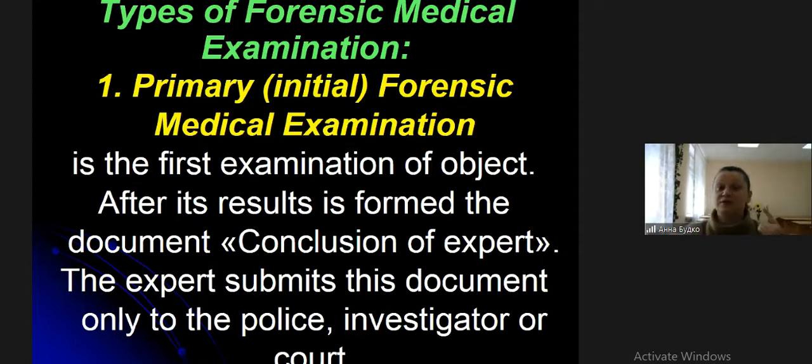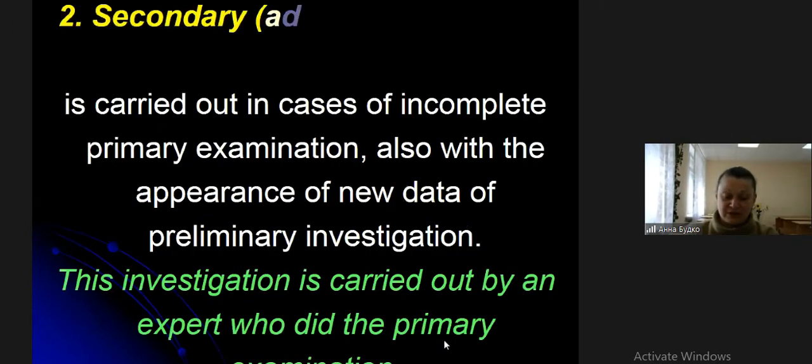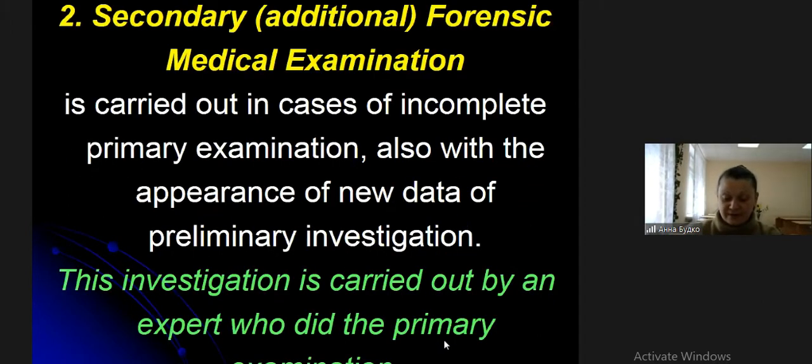examination. So the first type, primary forensic medical examination, as the name says, initial forensic medical examination. And look, my dear friends, next type, secondary forensic medical examination, is carried out in cases of incomplete primary examination. And for this definition of secondary forensic medical examination, the main information, I write in green color.